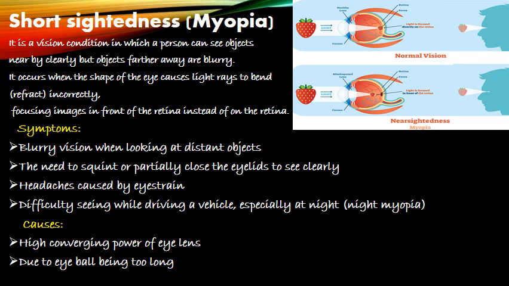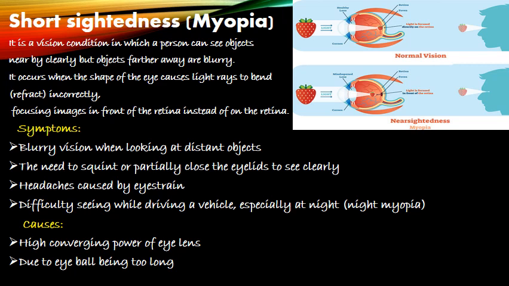In some cases in an eye suffering from myopia, the ciliary muscles attached to the eye lens do not relax sufficiently to make the eye lens thinner to reduce its converging power. So due to the greater converging power of the eye lens, the image of the distant object is formed in front of the retina. Do you remember where the image forms? Which part acts as the screen for the image? Retina, isn't it? So a person having myopia cannot make the image form on the retina.